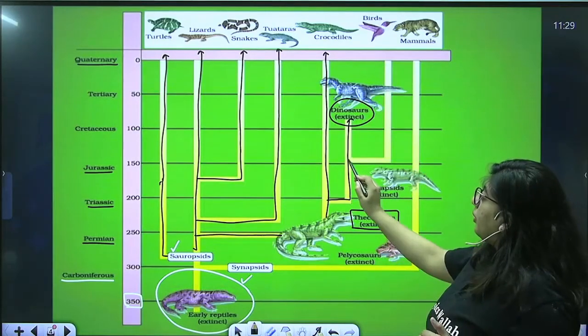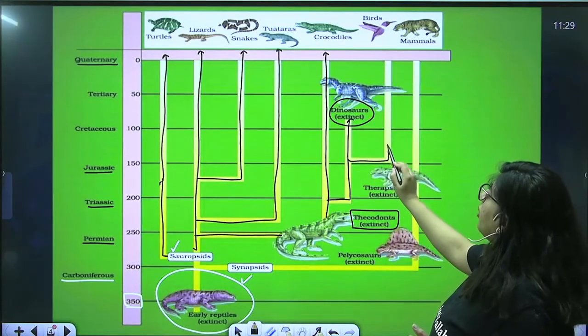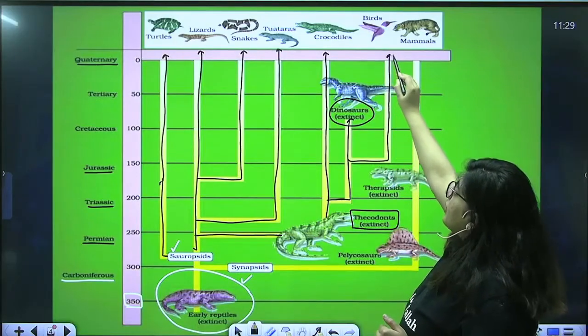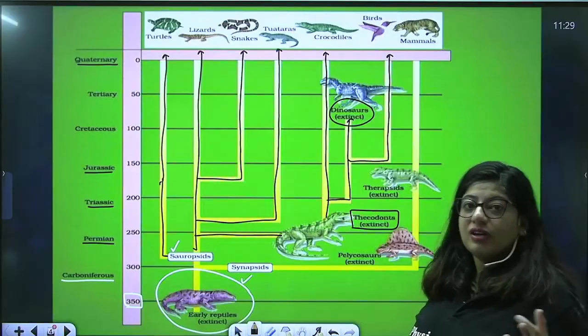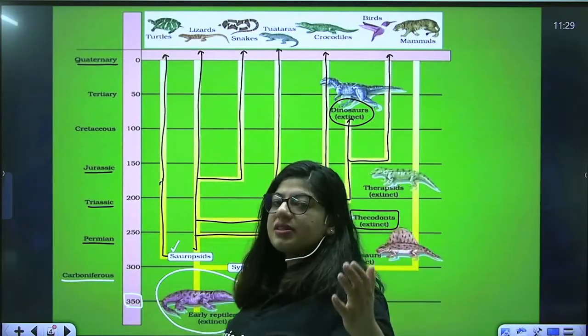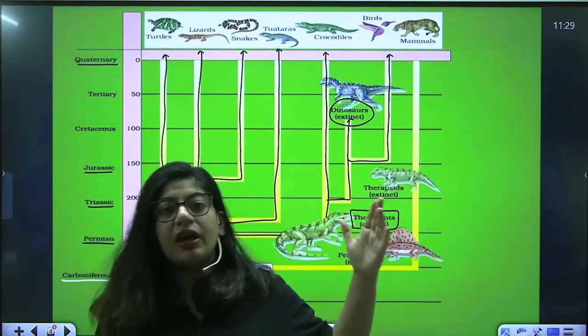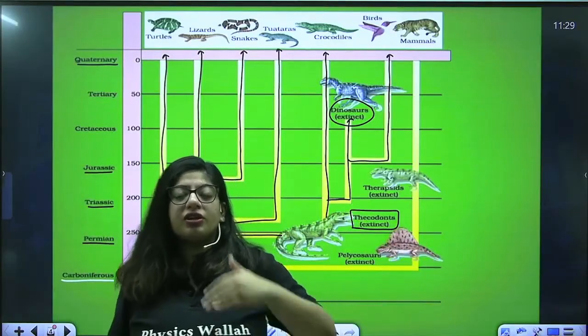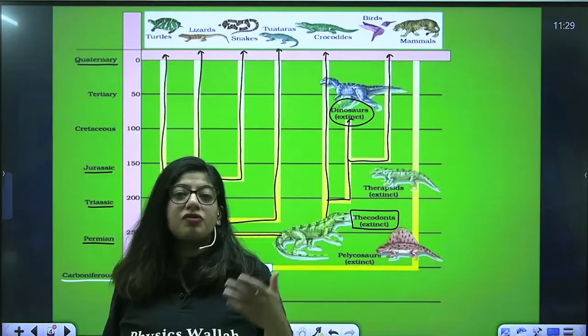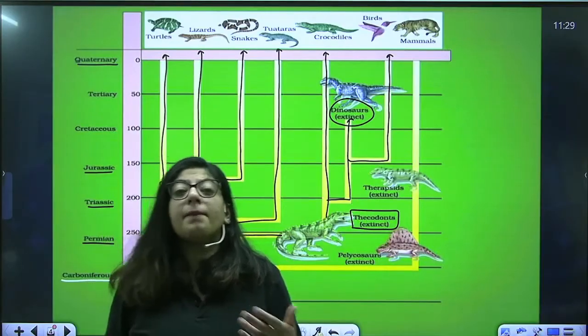Now from the dinosaur arrives aves. It is said that some dinosaurs were flying type. They used to fly. So from their ancestors arose the aves ancestor, and along with the dinosaurs' evolution, another evolution was going on. That was the evolution of aves, birds.